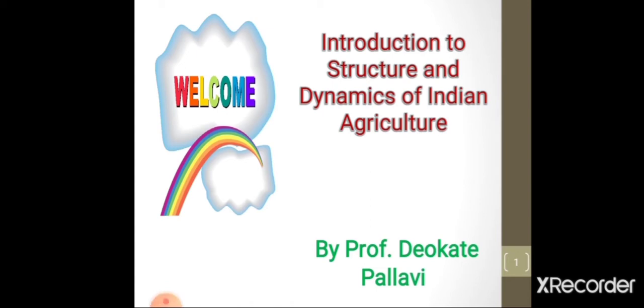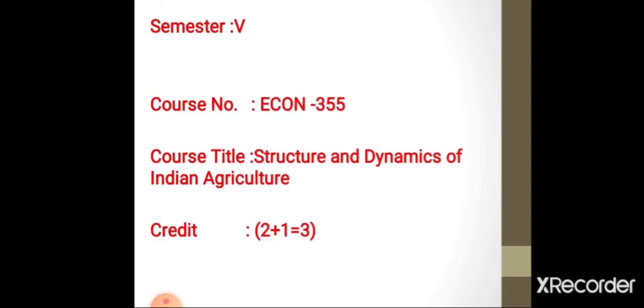There is Structure and Dynamics of Indian Agriculture. In the fifth semester, there is one course of economics, that is Econ 355. The course title is Structure and Dynamics of Indian Agriculture. Course credit 2+1, that is total 3 credits. In today's session, we see the total course content.